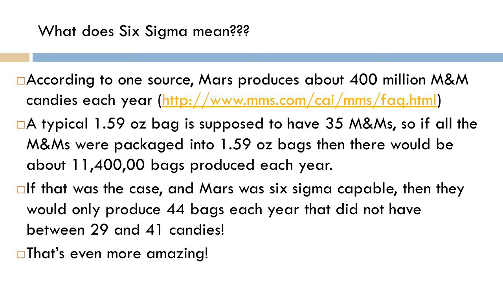If that was the case, and Mars was Six Sigma capable, then they would only produce 44 bags each year that did not have between 29 and 41 candies. Now that's pretty amazing if you think about it. Out of 11 million bags, only 44 would be bad, at least in terms of their count.